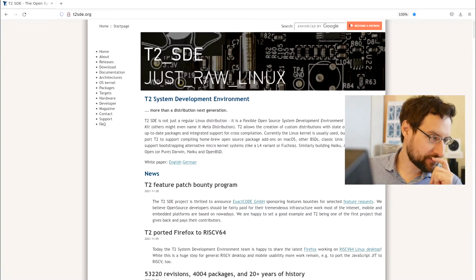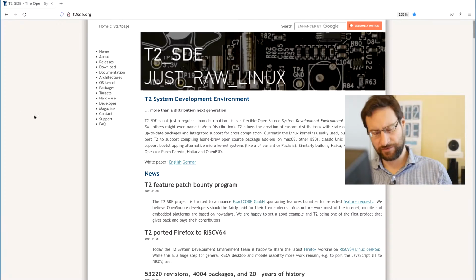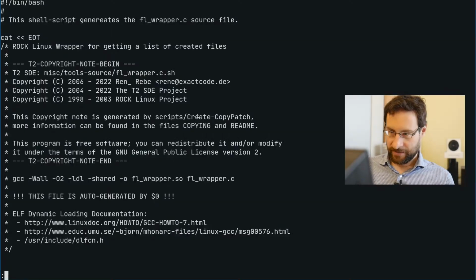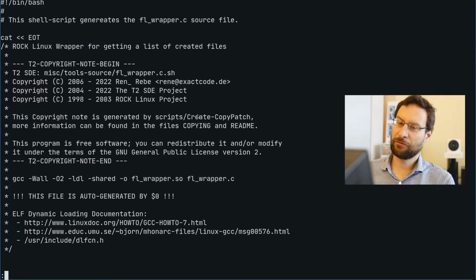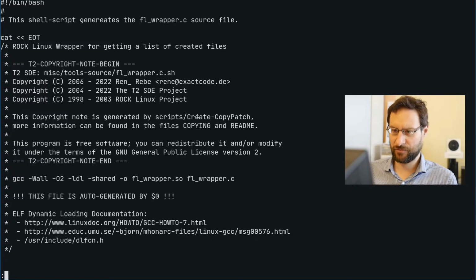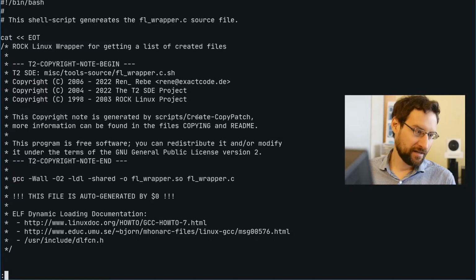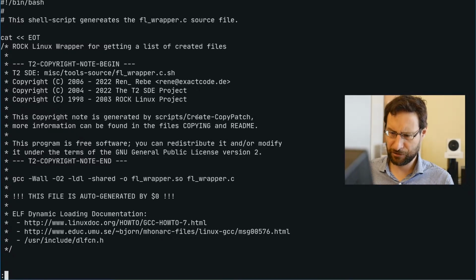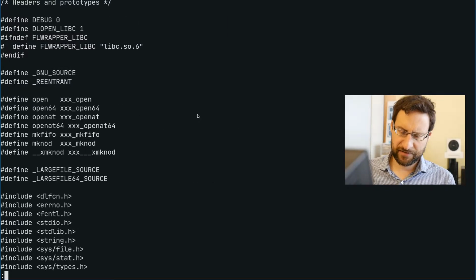In yesterday's episode, here is our Linux distribution, T2, just mostly raw, somewhat unpatched Linux. We have our C preload library for file list tracking. It's a little bit low-tech or medium-tech. At least it's high performance. It's of course not security related, because you could simply LD_PRELOAD that away. But for us, we only want to track installed files very fast, and that is fine.